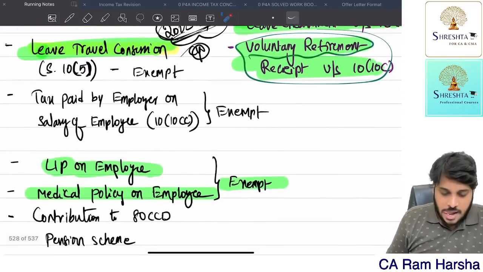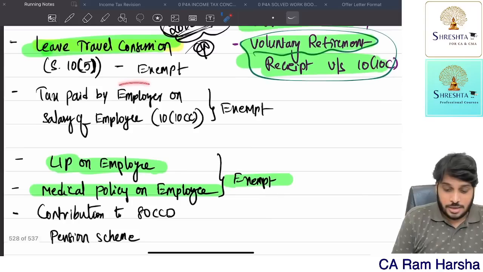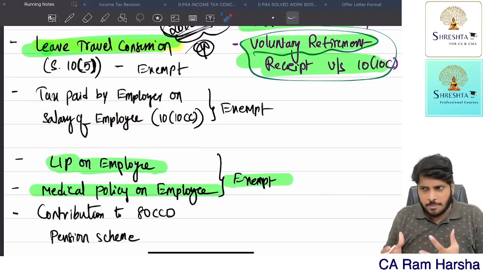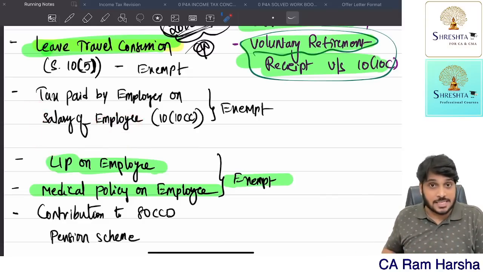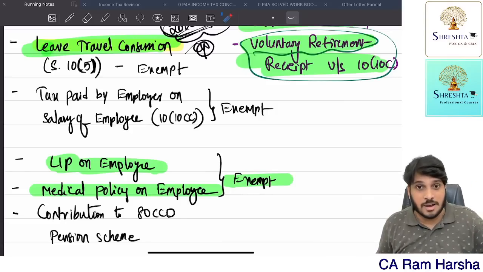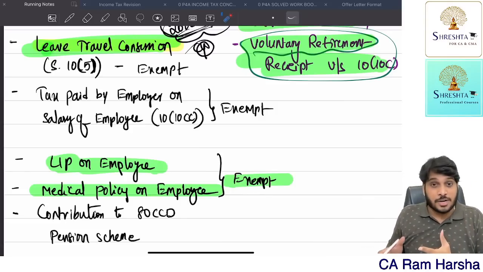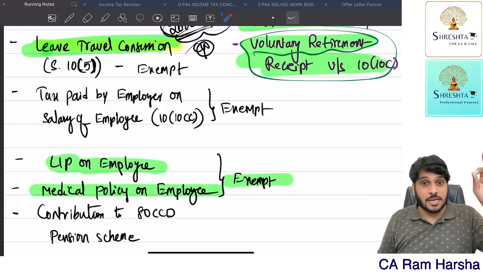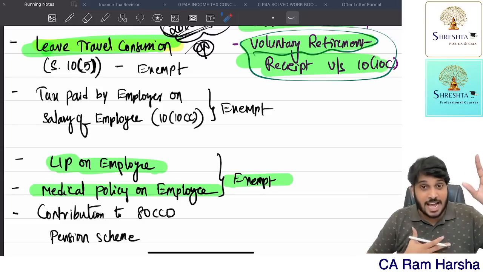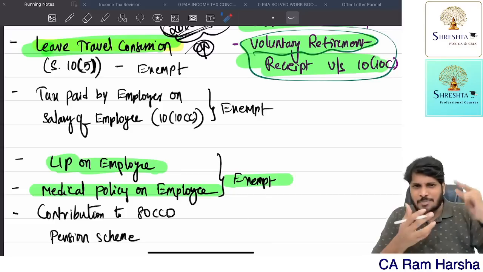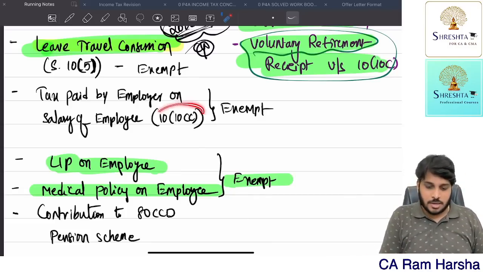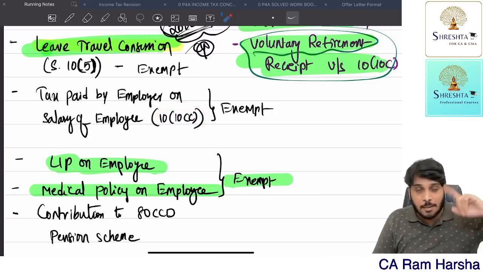Then, suppose the employer pays the employee's tax liability. I'm earning salary, right? On this salary I have to pay tax. This tax also the company is paying. So good, my bosses. On the perquisite which I am getting, the company is paying the tax on my salary, my income tax. It's a benefit to me now. It is taxable in my hands, but it is exempted. Now, the company is paying income tax.